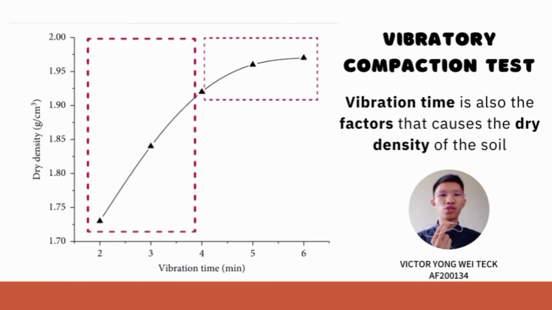The vibration duration is also a factor that affects the dry density of the soil. From the graph, it can be divided into two parts. From 2 to 4 minutes the dry density increased rapidly and almost linearly, while from 4 to 6 minutes it increased slowly. It can be concluded that the productive vibration time is about 5 minutes, and its maximum dry density is about 1.95 gram per cm cube.